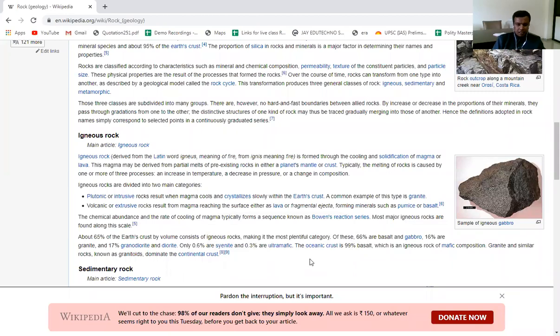So the ocean crust, that is the bottom of the ocean, is made up of basalt, which is an igneous rock of mafic composition. Granite and similar rocks known as granitoids dominate the continental crust. So continental crust is dominated by granite, while the oceanic crust is dominated by basalt. So the maximum ocean base is made up of basalt, and the earth surface, that is all the continental crust, is made up of granite.